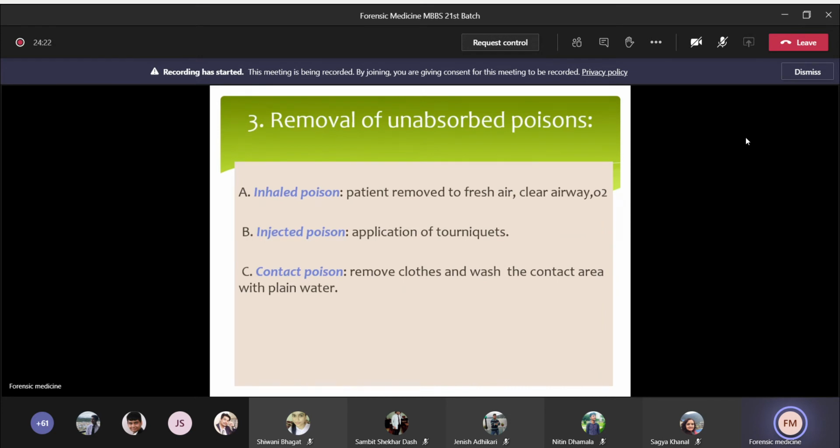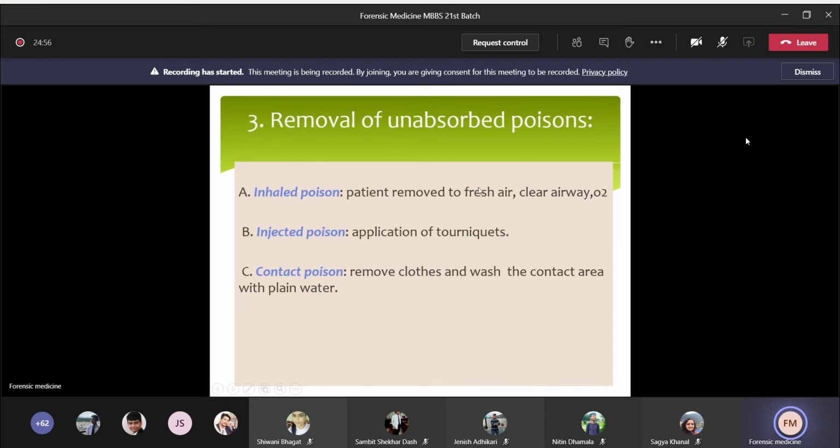Next one, removal of unabsorbed poison. It depends on the route of administration of the poison. For inhaled poison, the patient should be removed to fresh air, and the airway should be clear. If necessary, you have to give oxygen through tight fitting facial masks. In injected form, you have to apply a tourniquet above the injection mark, and this will slow down the absorption of the poison.